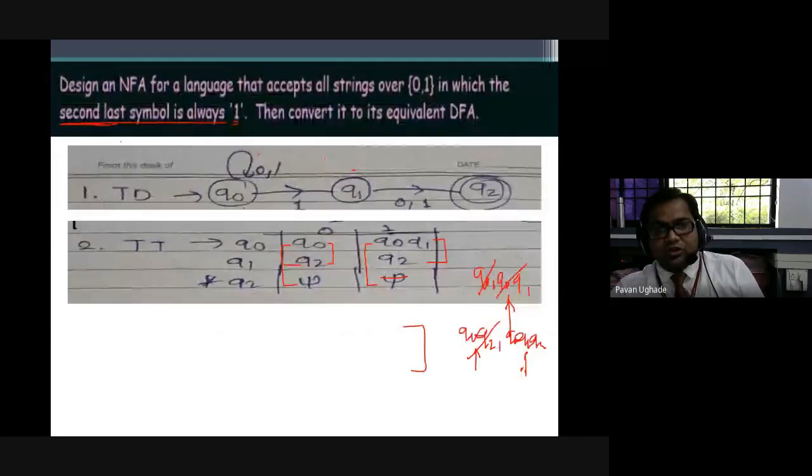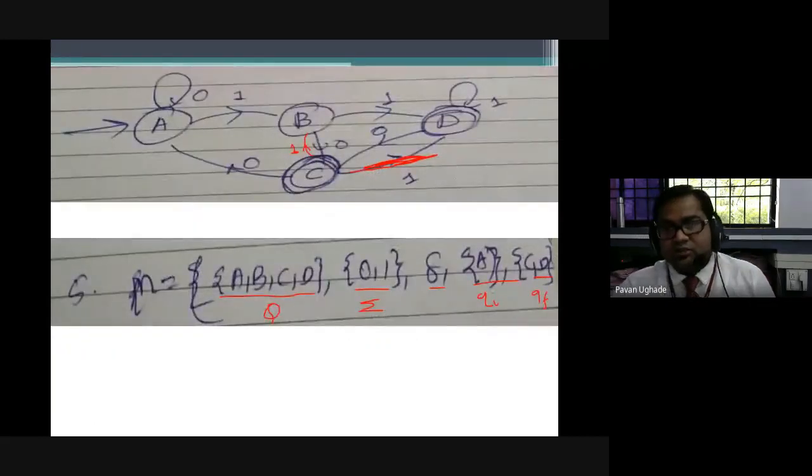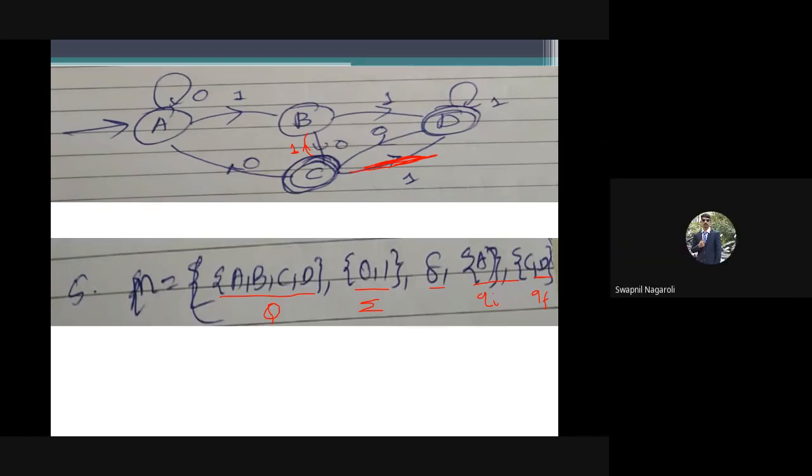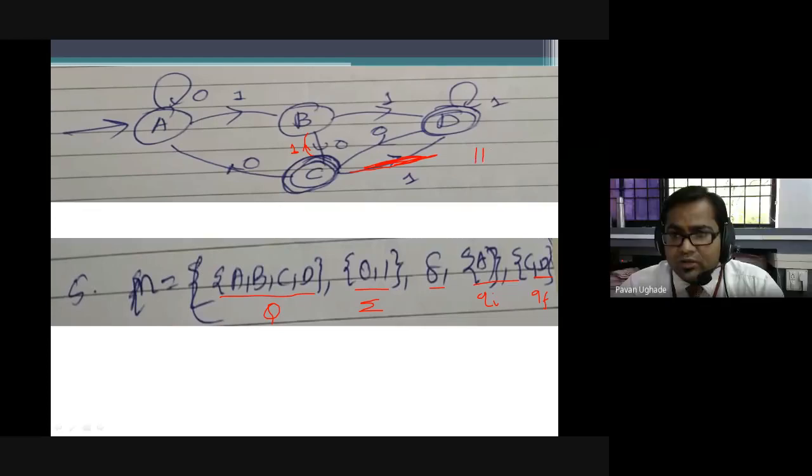The question was: the second last is always 1. Now give me a string, any string, where the second last is 1, so it should be accepted. Can somebody give me a string? Give me one string of length 5 or 6 where the second last will be 1. 1 1 0 1 1. 1 0 1 1. Okay, second last is 1.